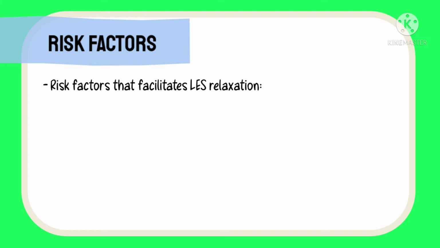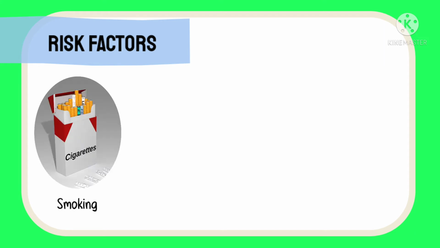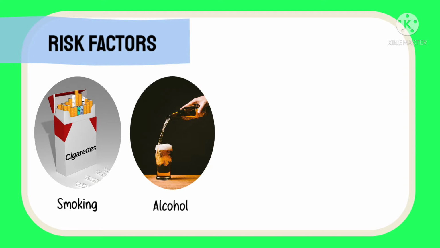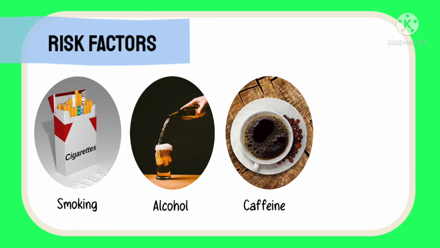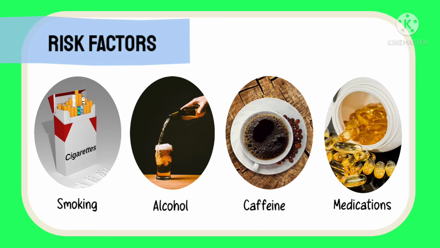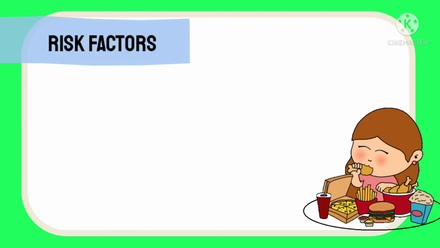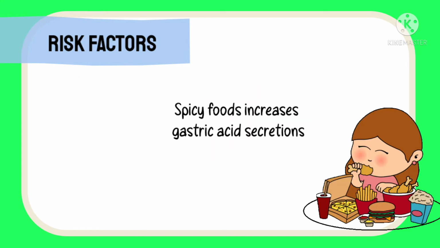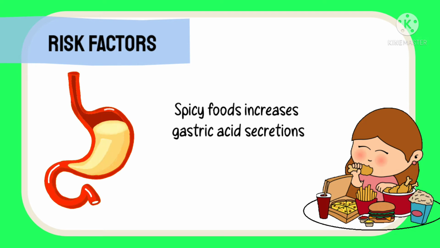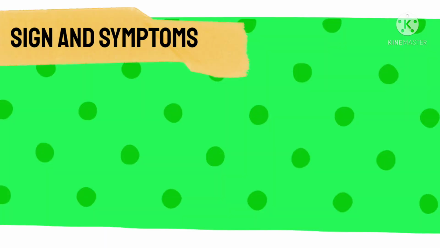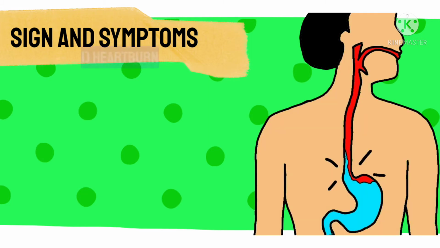Factors that facilitate LES relaxation are smoking, drinking alcohol, drinking caffeinated or carbonated drinks, and certain medications. Eating spicy or fried food can also increase the gastric acid secretion and is considered a risk factor for gastroesophageal disorder.